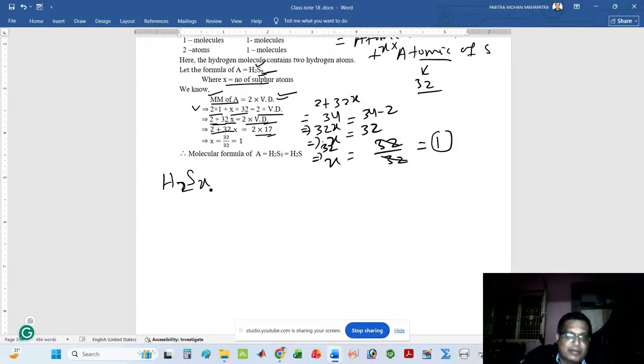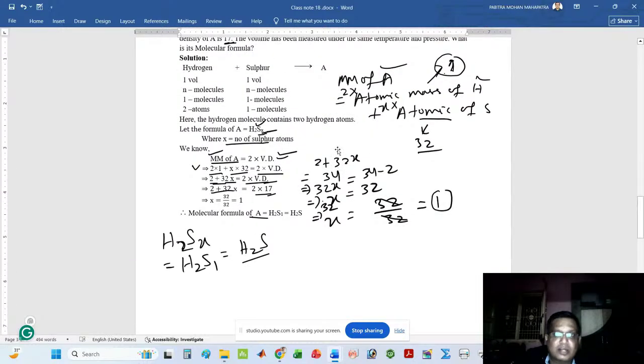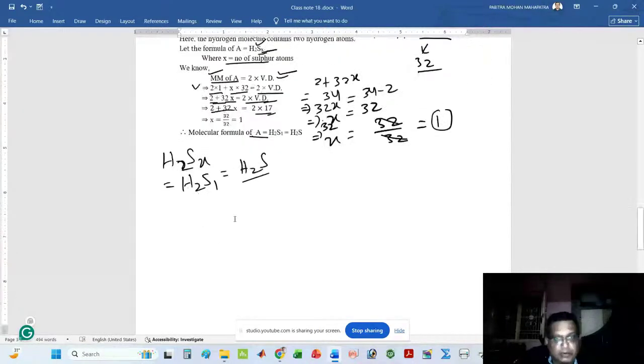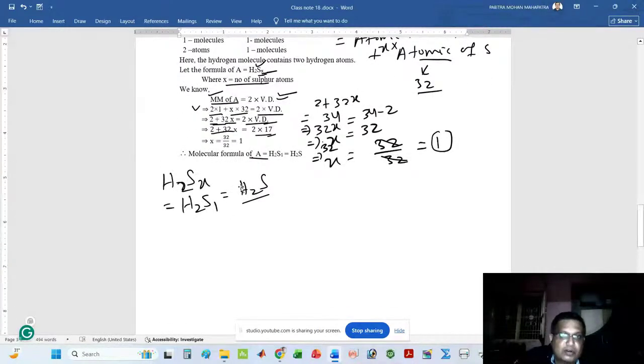Now put the value of x here. Here I can write H2S1. That means H2S. Here the molecular formula of A is H2S. What was our target? Find the molecular formula. Okay, I got it. The molecular formula of gas A is H2S.